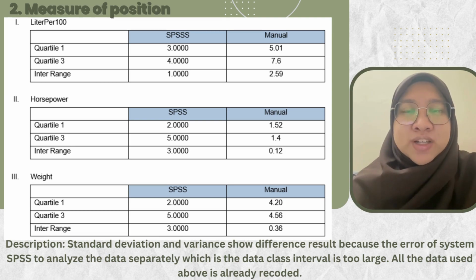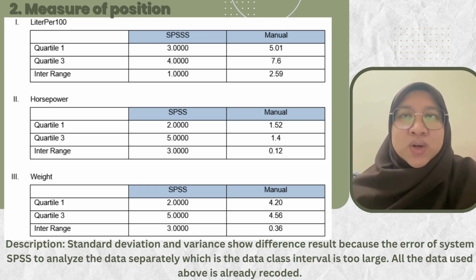The quartile 1 for SPSS is 2.0000. For manual calculation, we got 1.52. For quartile 3, we got 5.0000 for SPSS, and for manual calculation, we got 1.4. Lastly, interquartile range, for SPSS, we got 3.0000, and for manual calculation, we got 0.12.